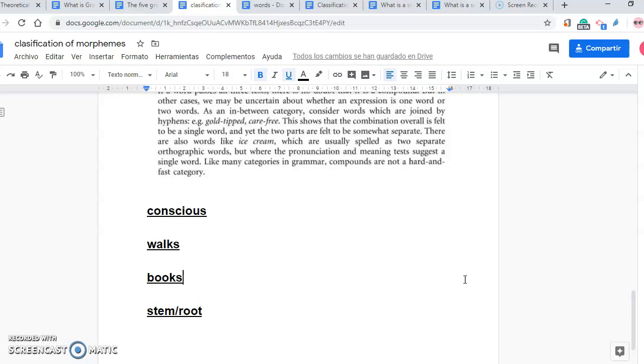So these words have changed through inflection. That is to say, I added a morpheme, the morpheme third person singular, the morpheme plural, in order to fit the context that I need. But the word remains the same. This goes on being a verb, and this goes on being a noun.